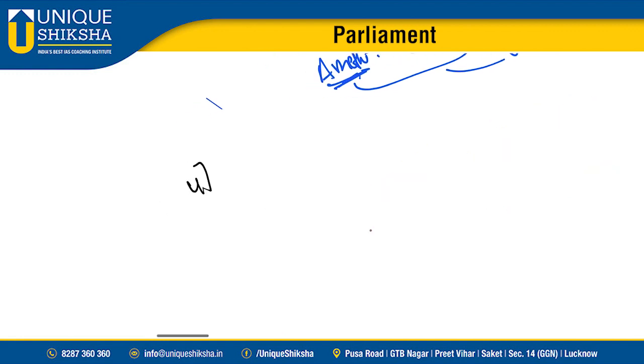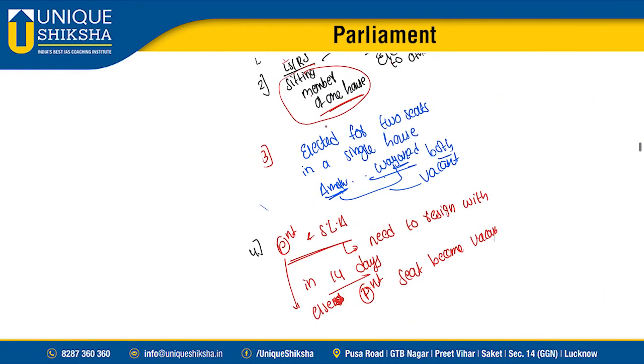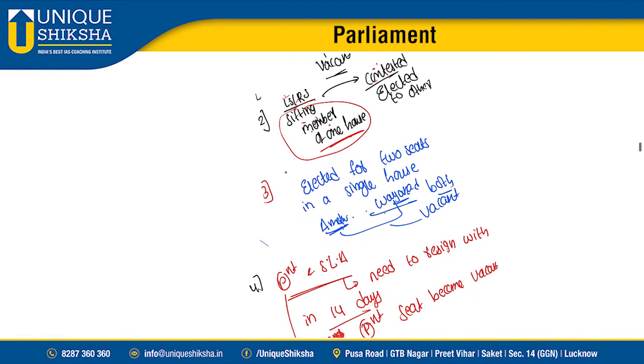Okay, we discussed 4 cases, sir. Let's make it clear once again. We discussed this one. That is the first case: you are elected for both houses. You need to communicate within 10 days, else your seat in Rajya Sabha becomes vacant. So you are already a sitting member of one house, you contested for the other house, you need to communicate early within 10 days, else your seat in the first house, the sitting house, becomes vacant.